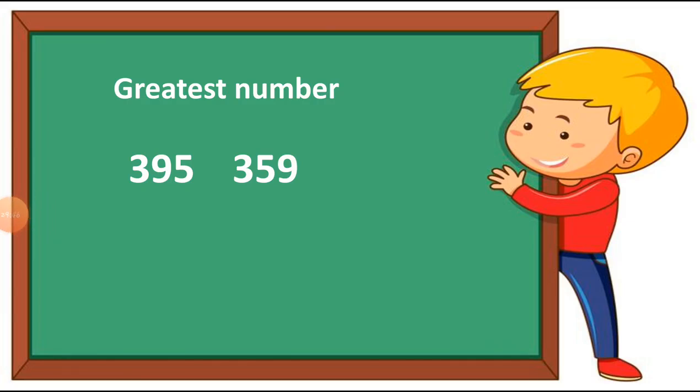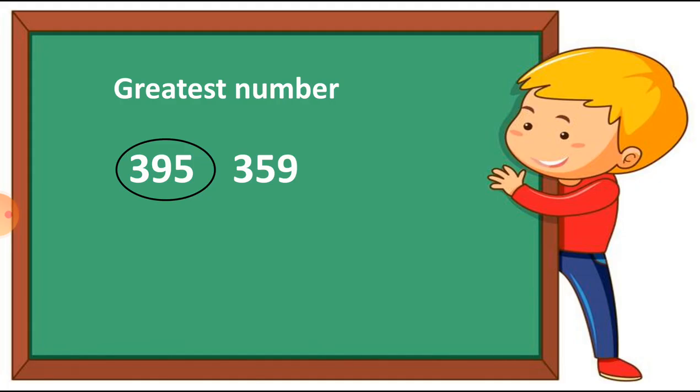Students, we have to use the greater number. Babu the farmer used 395 bricks and Ramu used 359 bricks. So which is the greater number? You can see the 395 number is the bigger number. I repeat, 395 bricks is a greater number and 359 is a lesser number.